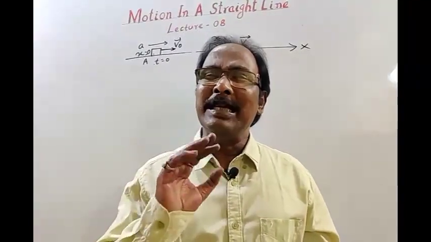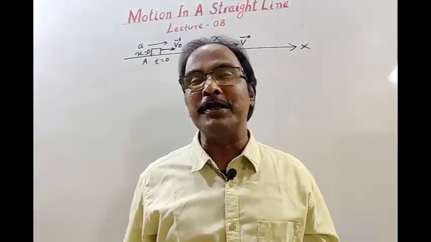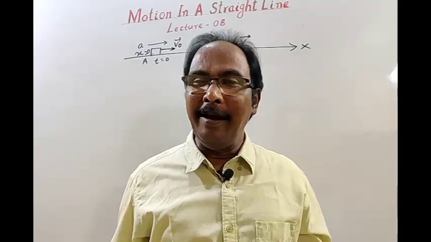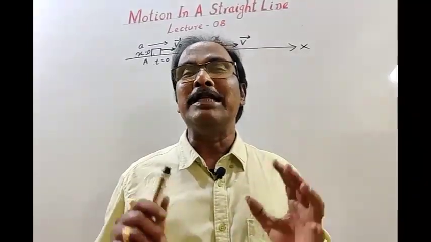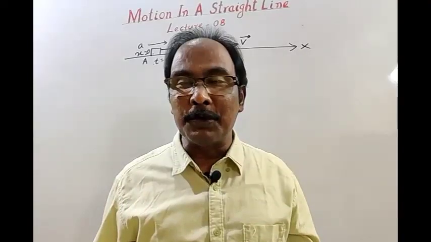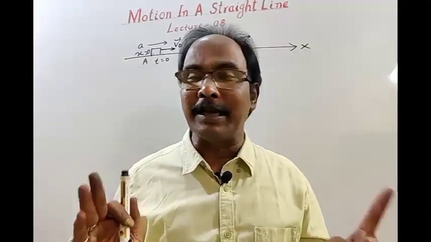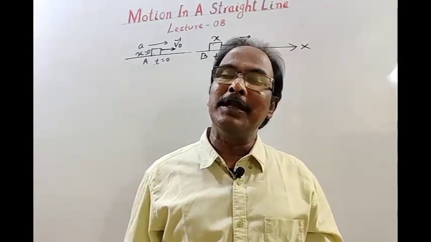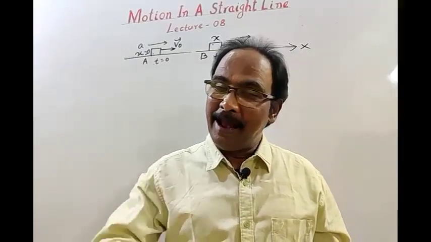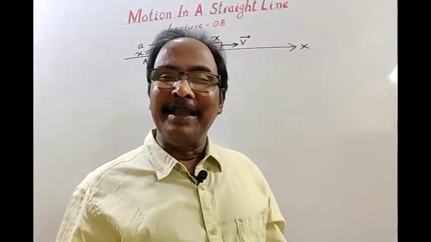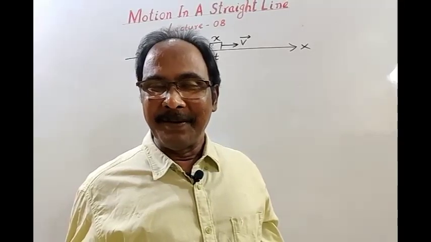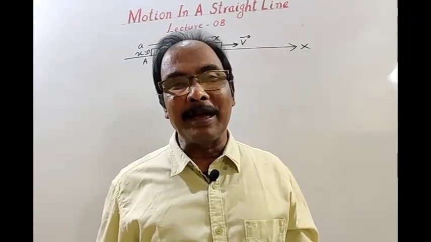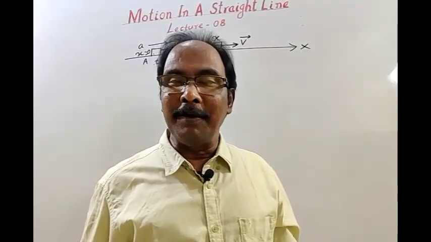Our basic assumptions to derive those equations are: number one, motion of a body is in a straight line. Number two, the body continues its motion with uniform acceleration, meaning constant acceleration. As we know, when a body moves with uniform acceleration, velocity changes equally in equal intervals of time. All these equations are not valid for variable acceleration or non-uniform acceleration.